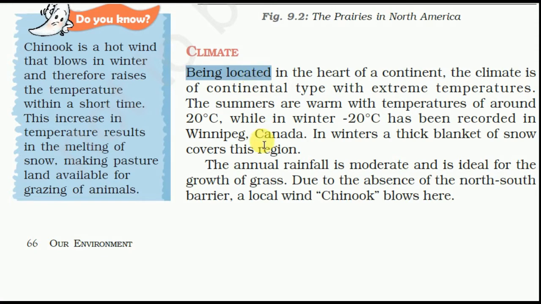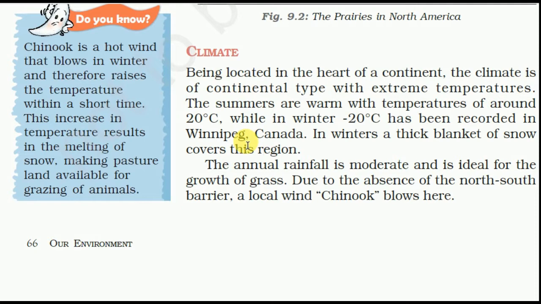Climate of the prairies, the temperate grasslands. Being located in the heart of the continent, the climate is of continental type with extreme temperatures. The summers are warm with temperatures of around 20 degrees Celsius, while in winter minus 20 degrees Celsius has been recorded in Winnipeg, Canada.